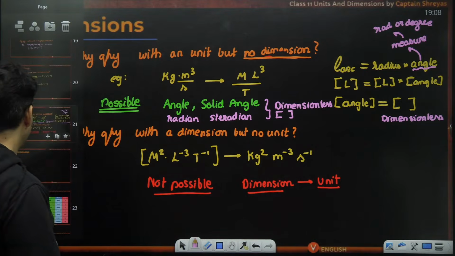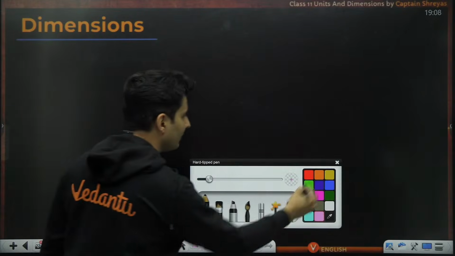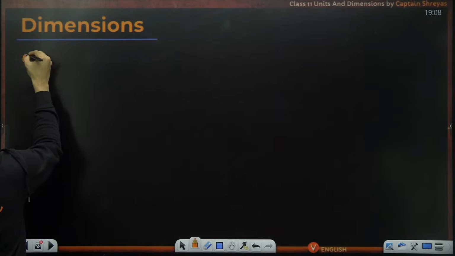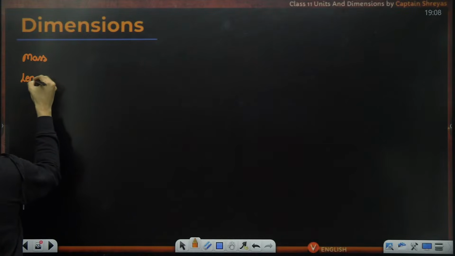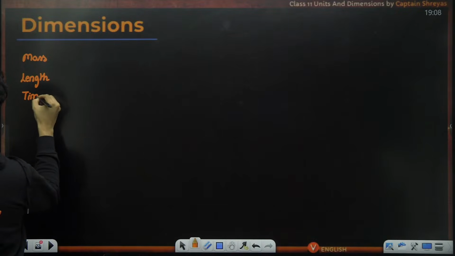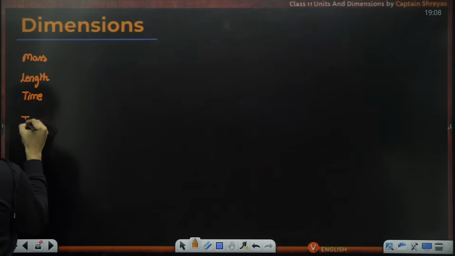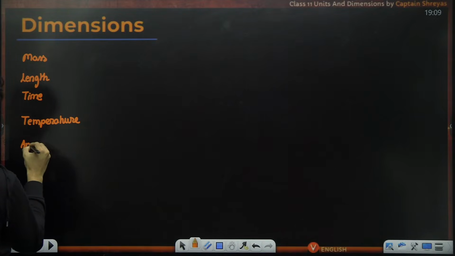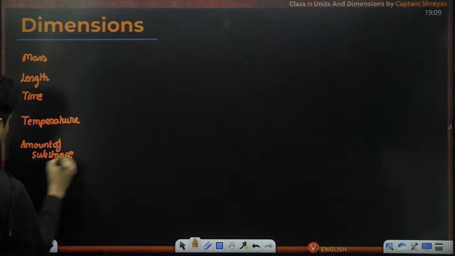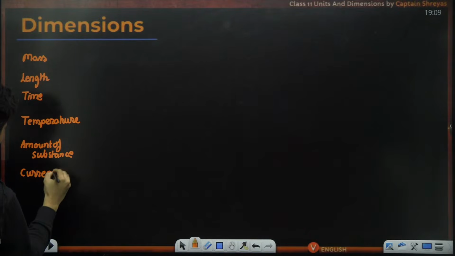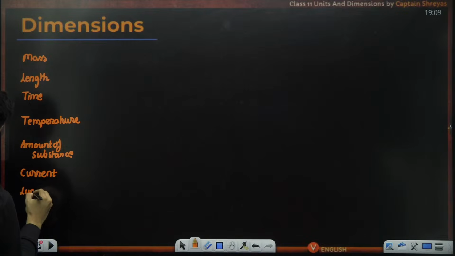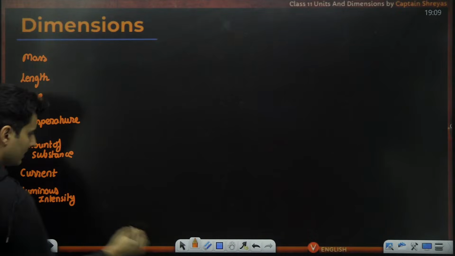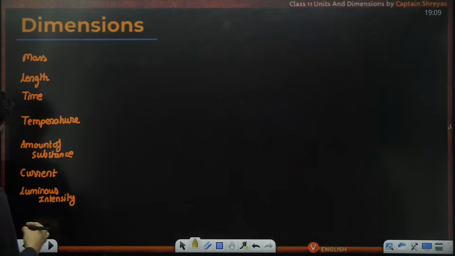So let's make a final table of everything. Let me put over here mass, length, time, temperature, amount of substance, current, luminous intensity, and then the two new fundamental quantities which are auxiliary.